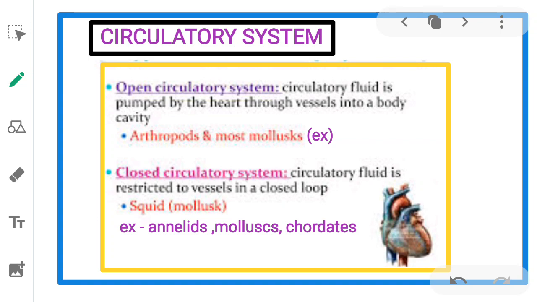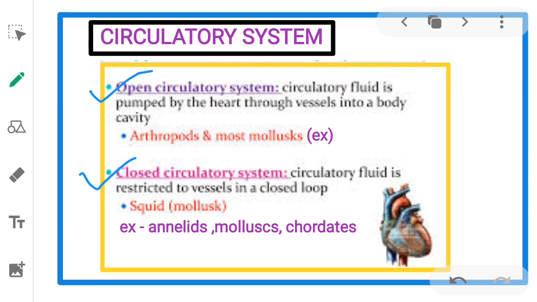Next, we'll study about the circulatory system. Here also there are two types of circulatory system. One, open type circulatory system, another one, closed circulatory system. In the open type, circulatory fluid is pumped by the heart through vessels into a body cavity, means the blood is pumped out of the heart and the cells and tissues are directly bathed in it. Example, arthropods, mollusks.